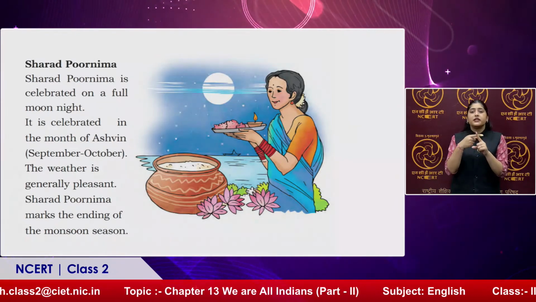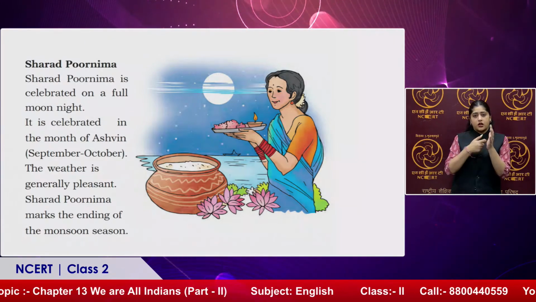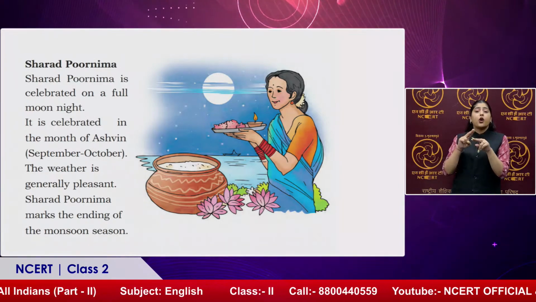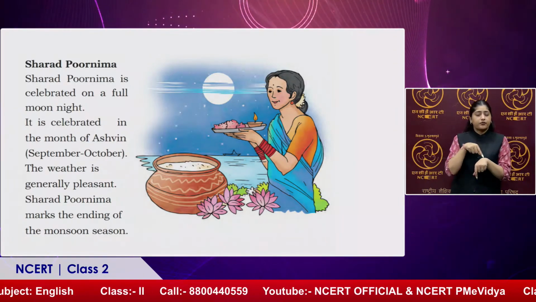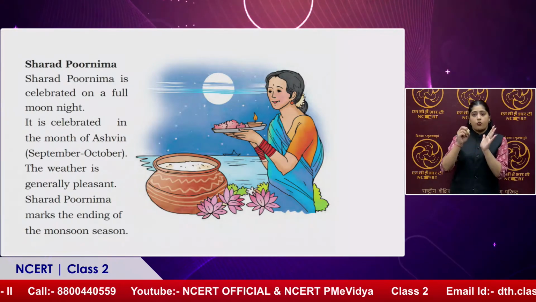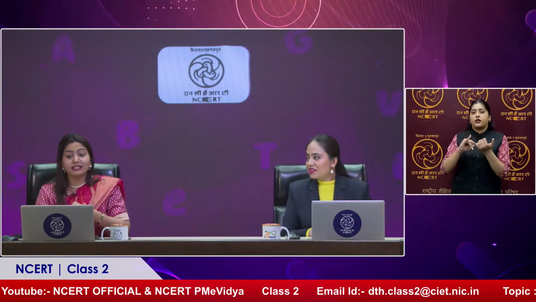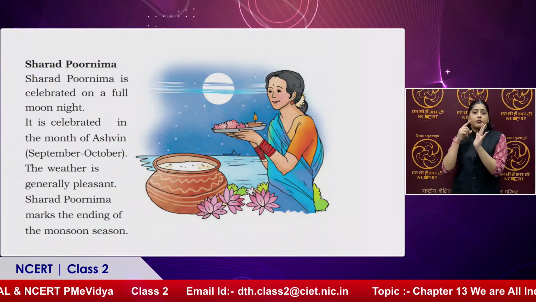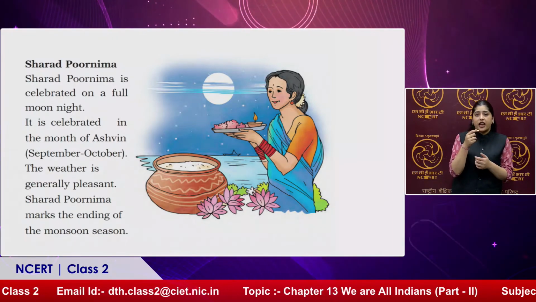Another festival that we are talking about is Sharad Purnima. Sharad Purnima is celebrated on a full moon night. It is celebrated in the month of Ashwin, that is September and October. The weather is generally pleasant. Sharad Purnima marks the ending of the monsoon season. It's that time of the year when we also celebrate Navratri. Yes, and you can spot one more thing here: there's a handi with kheer in it. This is quite famous, on the day of Purnima.